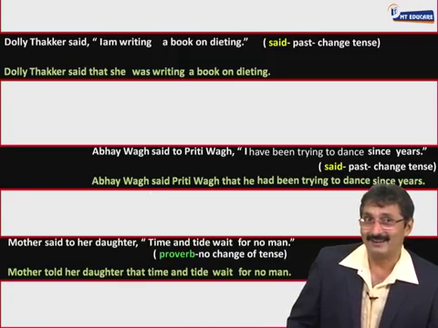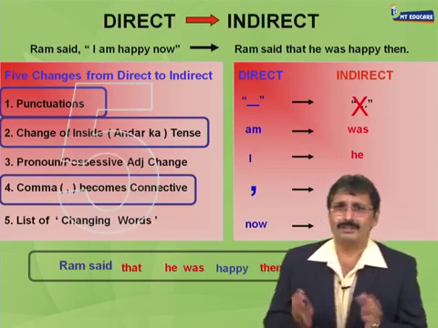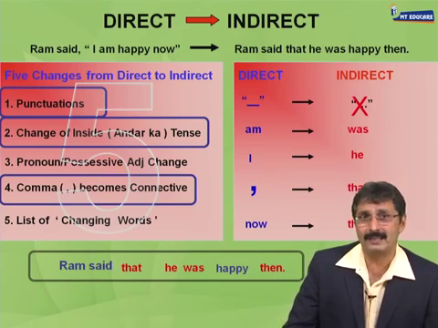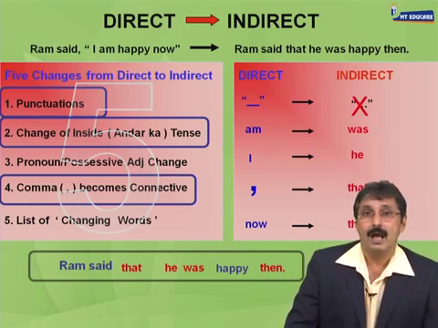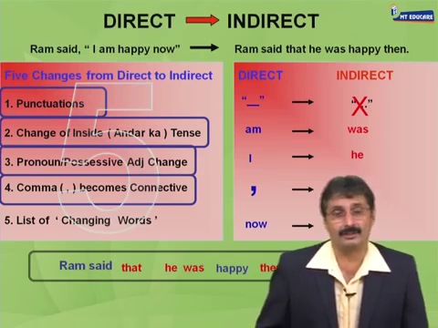और इसी के साथ हमने 3 changes कर लिए हैं. Here we are rocking. 3 changes done. Punctuations done. Change of andar ka tense, that is change of the tense of the reported verb, is done, and comma becomes conjunction is done. Let's look at the next one: the change of pronoun and possessive adjective.